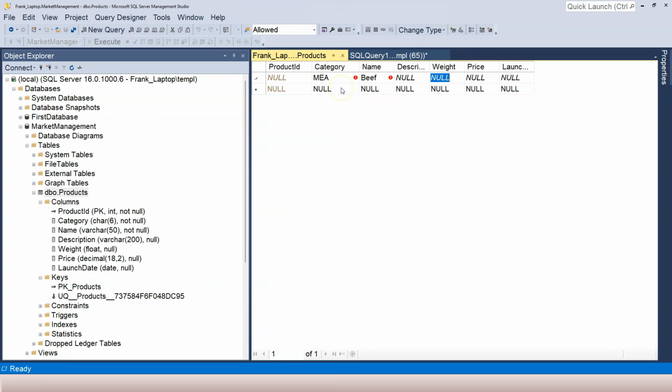Now when I click out, data is going to be inserted into the table. And you can see that automatically the product ID is generated. If I add another one and click out, you can see that the second ID is generated. Now you can see the identity auto increment attribute is working. The product ID starts from 1. Every time it increments by 1.